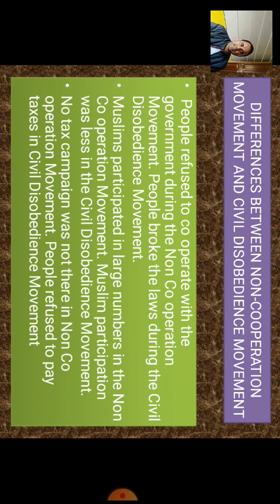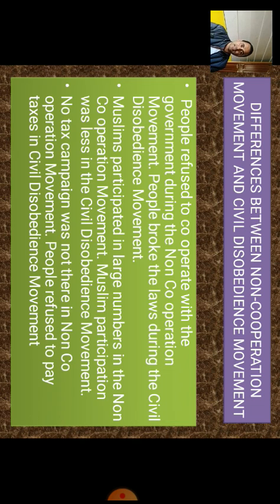There are certain points which are very different, and these differences make the two movements a bit different from each other. Let us try to understand that. People refused to cooperate with the government during the non-cooperation movement. People broke the civil laws during the civil disobedience movement.